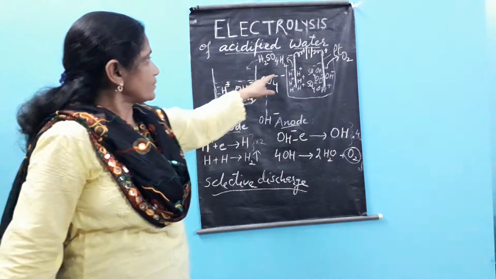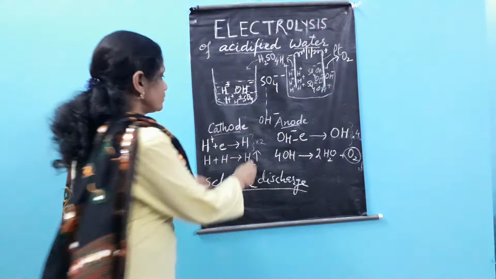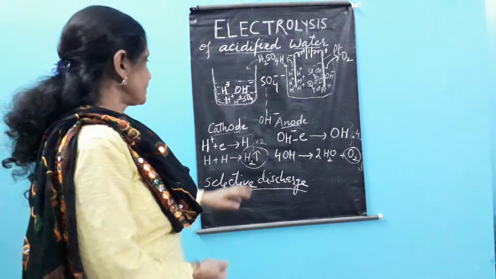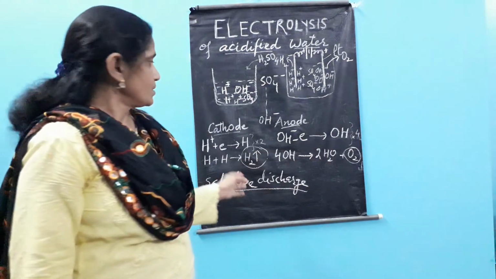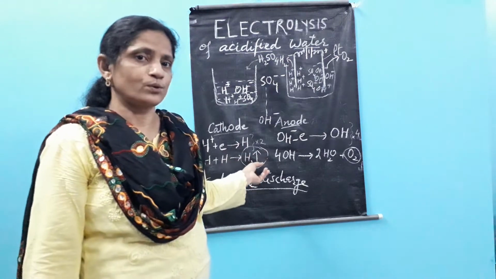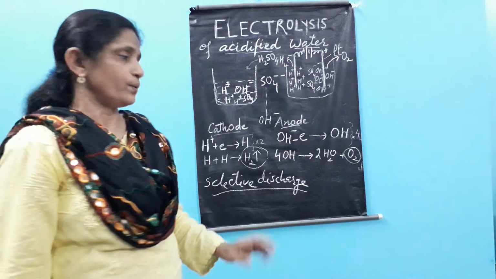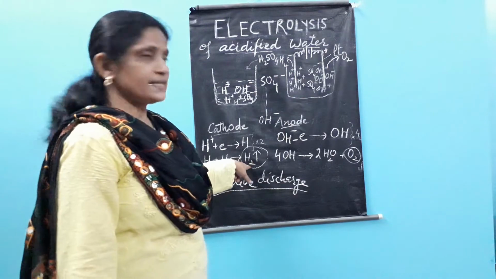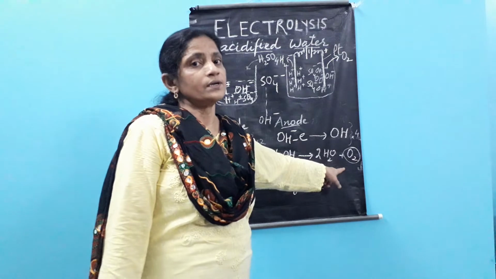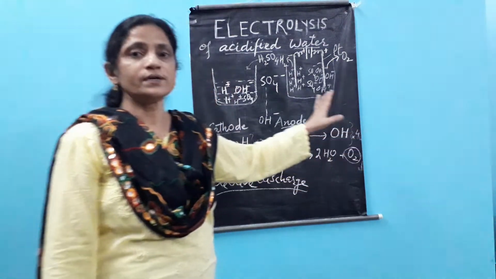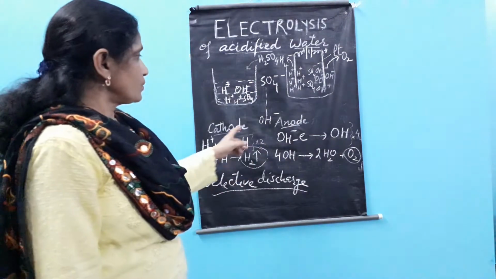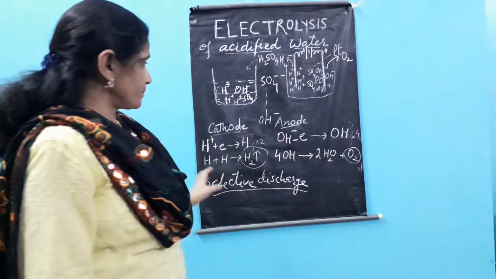On the cathode, therefore, we get the release of hydrogen gas, and on the anode we get the release of oxygen gas. Both these gases are colorless and odorless. So in observation, you will see a colorless, odorless gas at the cathode and a colorless, odorless gas at the anode. But to identify them, we see that hydrogen burns with a blue flame and pops, while oxygen does not burn but supports combustion, meaning it will relight a glowing splinter. So that is the identification.